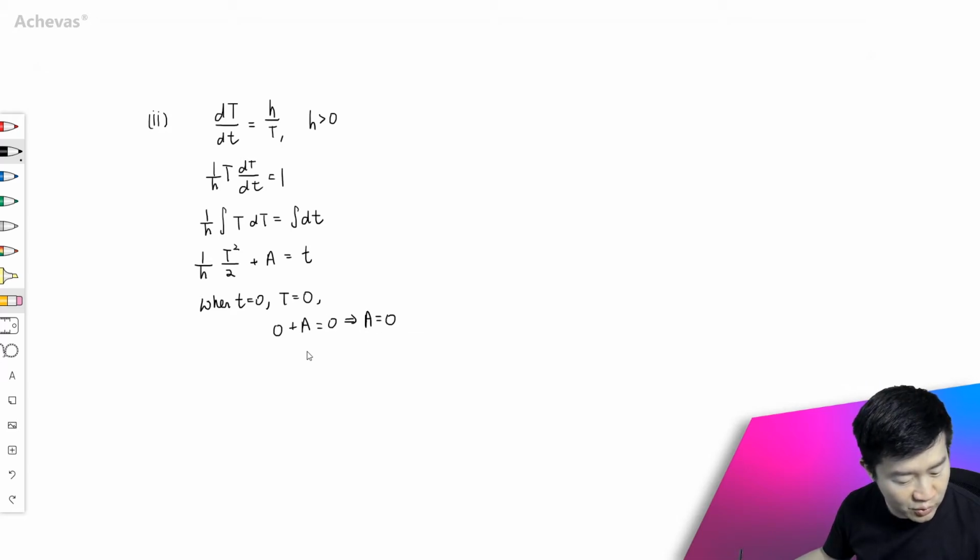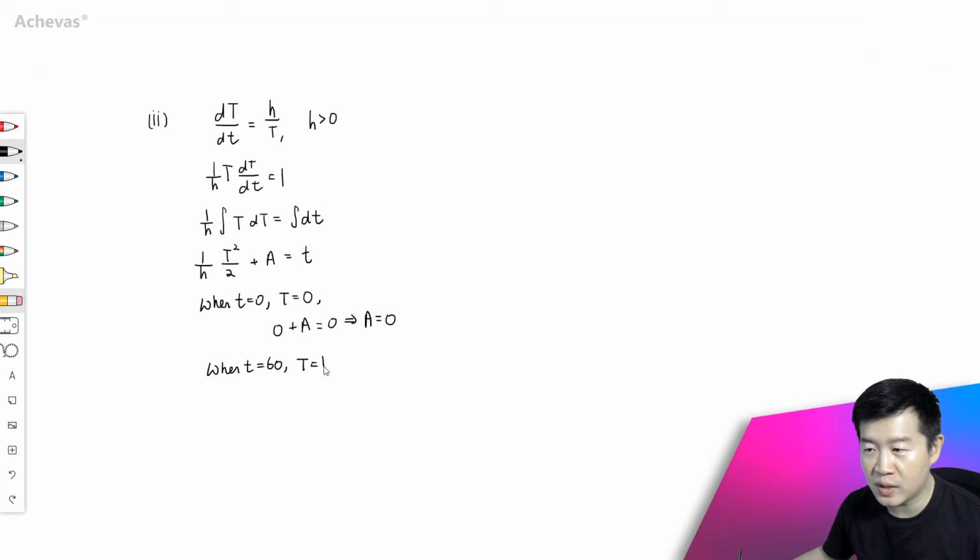And it is also given to me that 60 minutes later, the thickness is 1 cm. So when t is equal to 60, the thickness is 1 cm. Subbing back into here again, I have 1 squared divided by 2, a is 0, and this is equal to 60k.